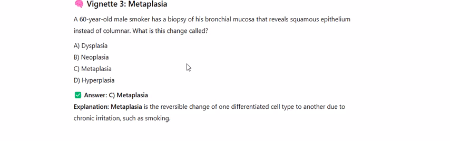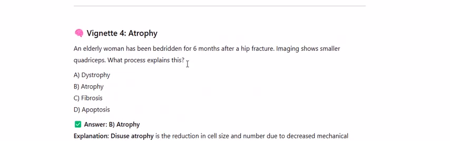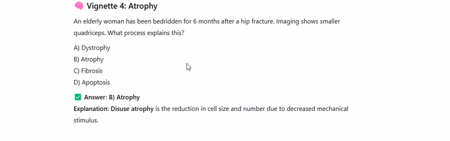Vignette 4, Atrophy. An elderly woman has been bedridden for 6 months after a hip fracture. Imaging shows smaller quadriceps. What process explains this? A. Dystrophy, B. Atrophy, C. Fibrosis, D. Apoptosis. Answer B. Explanation. Disuse atrophy is the reduction in cell size and number due to decreased mechanical stimulus.